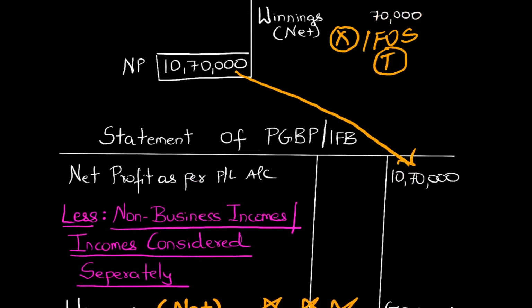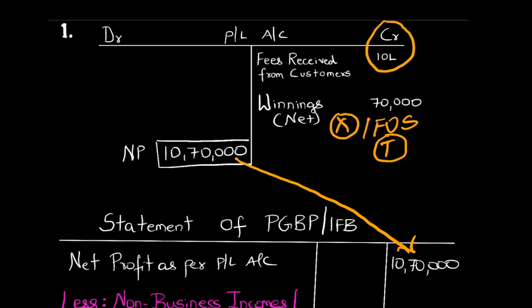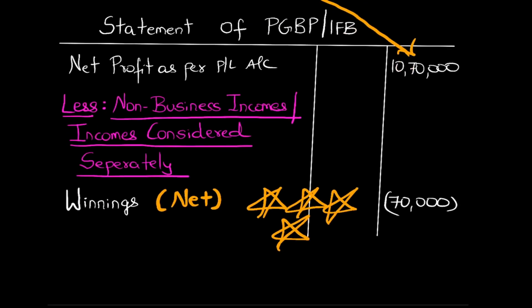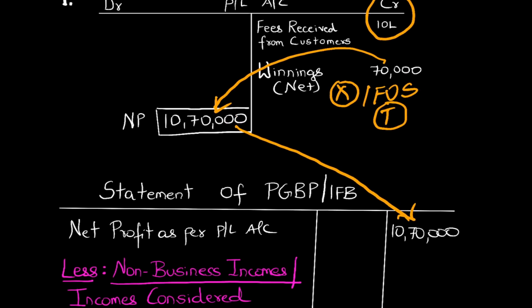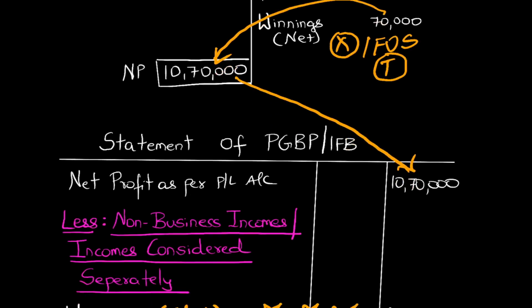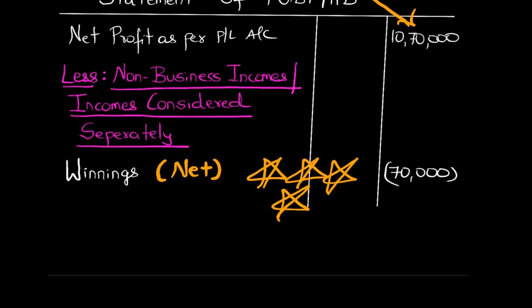If the net income is given in the P&L account, then even in PGBP you have to consider net income. And if gross winnings were given in the P&L account, then even in PGBP I would have considered the gross income, because in PGBP I give effect to the amount which is involved in the profit. My net profit, which is 10,70,000 in this example, includes the net amount of winnings. So I have to adjust winnings as incomes considered separately at the net amount and not the gross amount.